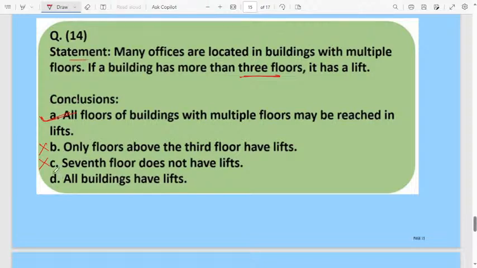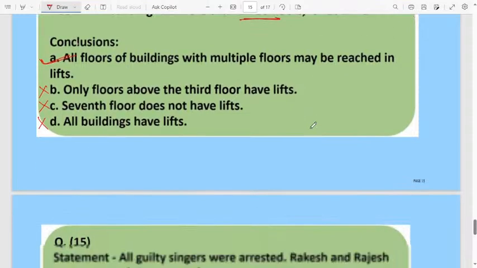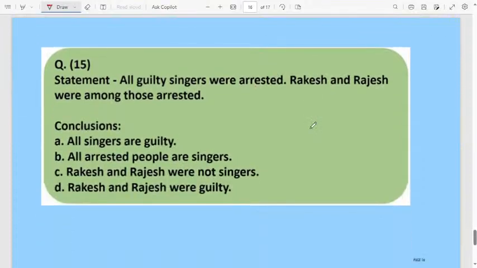No, not all buildings have a lift. All buildings with multiple floors have a lift. So according to the explanation, conclusion 1, all floors of buildings with multiple floors may be reached by lift, is correct. Today's last question. I think now you got the idea how you can solve statement and conclusion questions.